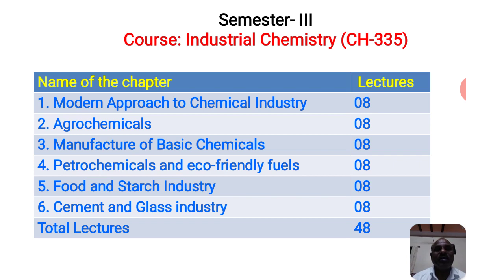In an industry there are some outside parts and some inner parts. Outside part means the transportation of the products, as well as water sources, electrical sources and raw materials used in the industries. On the inner side there are a number of departments.